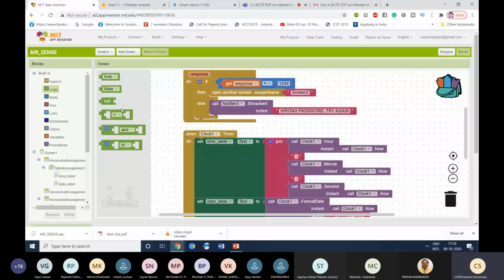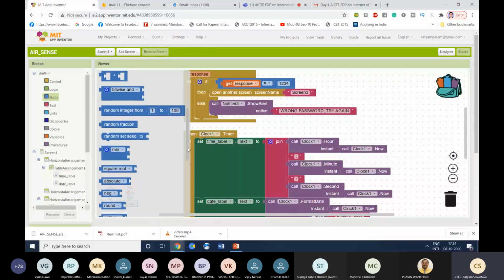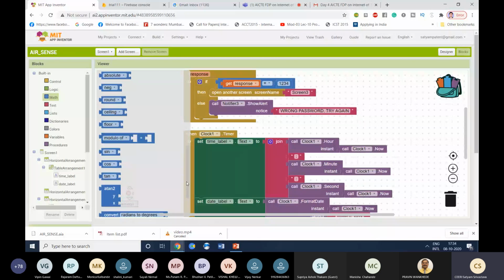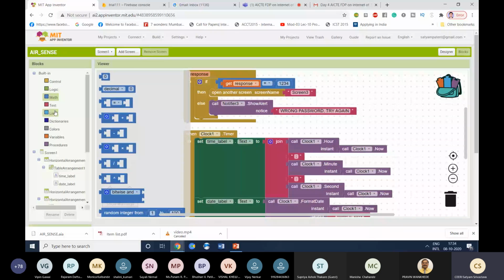Then this is the mathematical operator. Just like in our C code, math.h is there to perform different mathematical operations like power, multiplication, division, and so many more. This also provides you different mathematical operations, such as square root, rounding, flooring, modulo calculation, tan inverse and everything, trigonometric functions, and bitwise operations. So here you can select based on your own requirement.